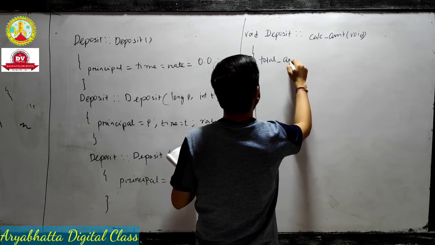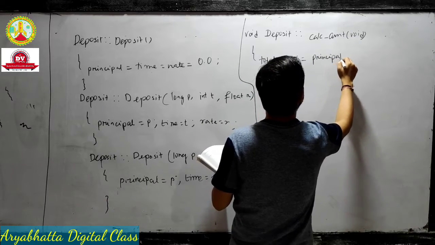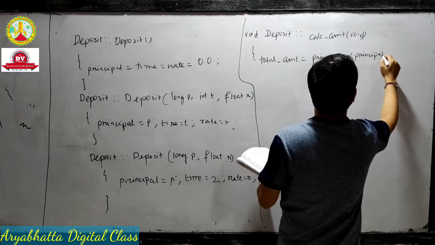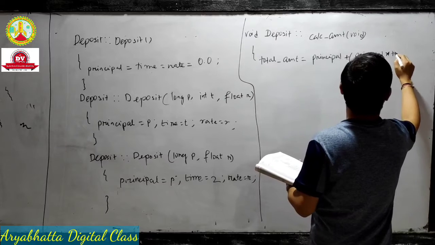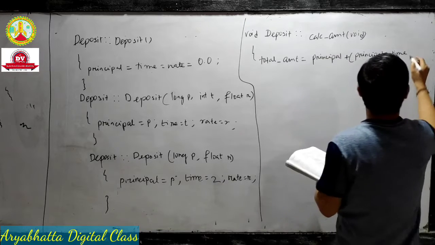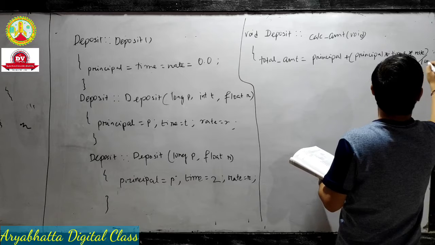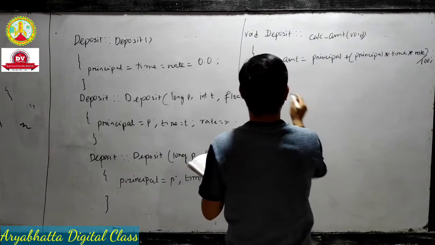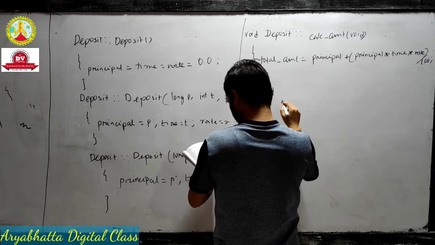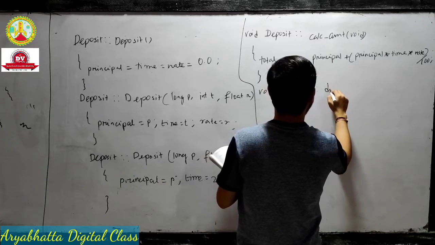Next, total amount is equal to principal plus principal times rate times time divided by 100. I hope you know the simple interest formula: P into R into T divided by 100, and amount is principal plus interest. Principal plus interest is your amount. This is the simple mathematical formula.